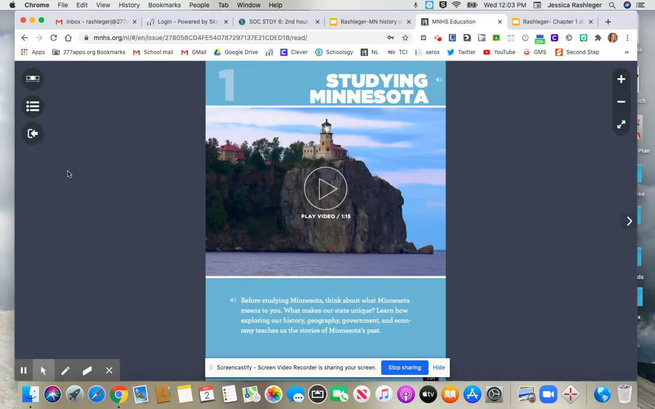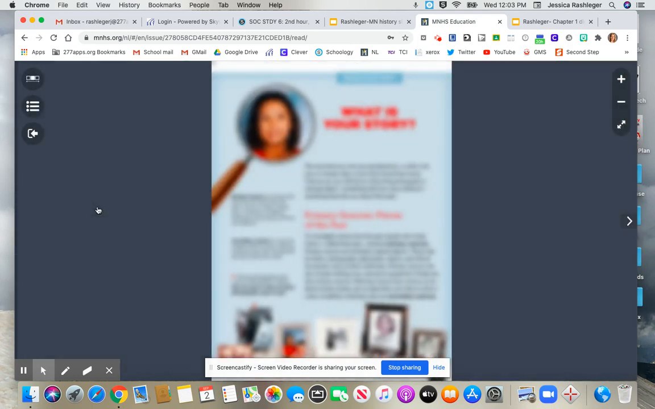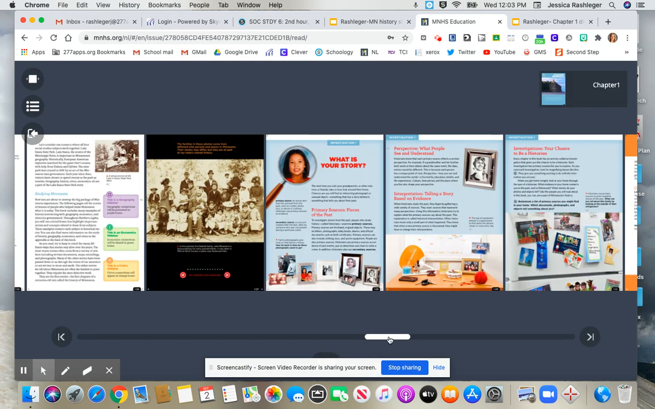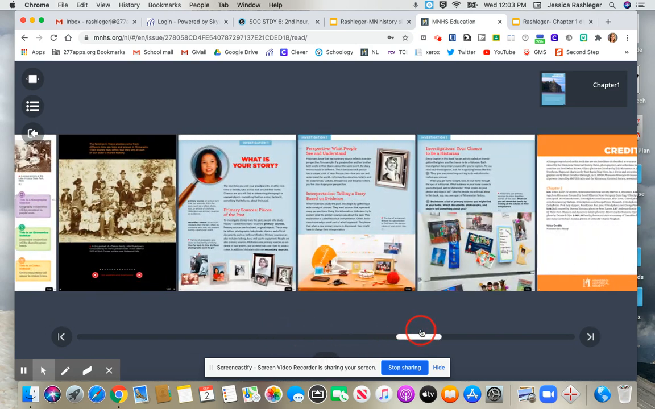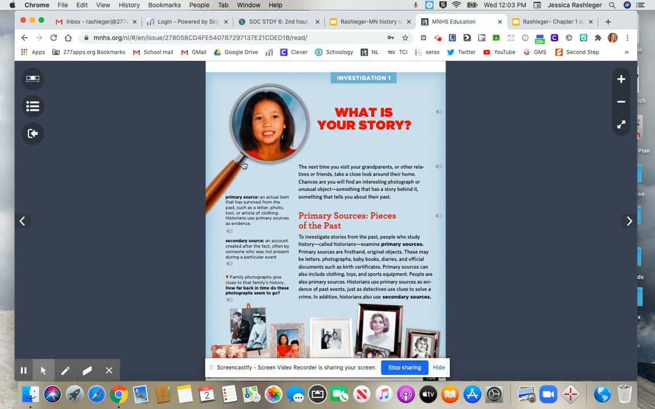All right, in Chapter 1. So like I said, there's two ways you can get there. I'm going to go over to this bar on the side, and I'm going to click on Investigation 1. It'll bring me right there. You can also use this tool at the top, which just allows you to go back and forth on a slider bar. Doesn't matter. Either way, you're going to find Investigation 1. It's called What's Your Story?